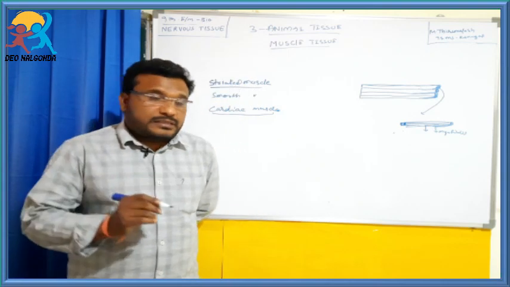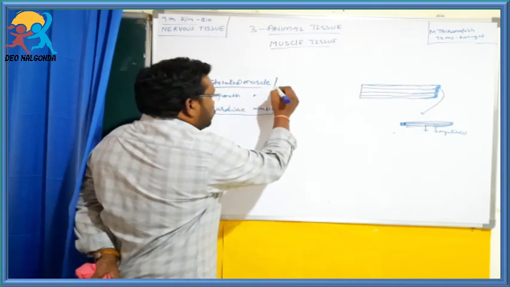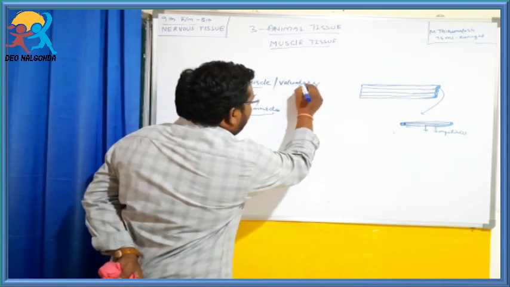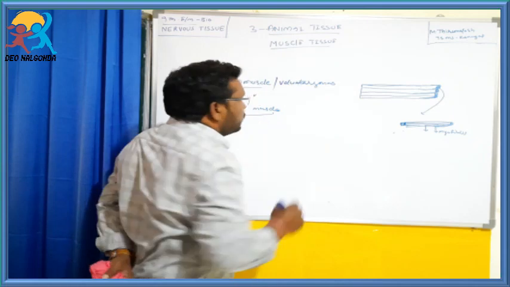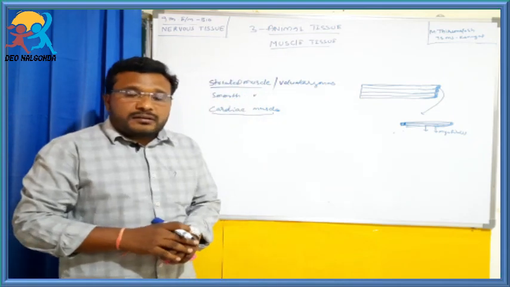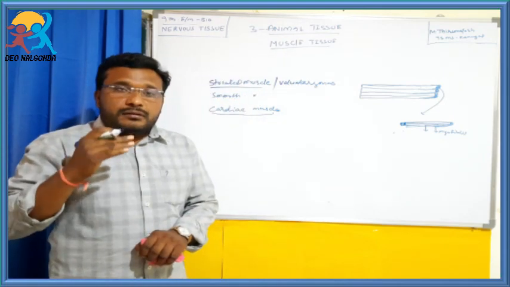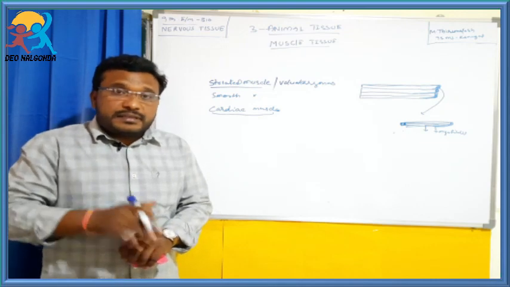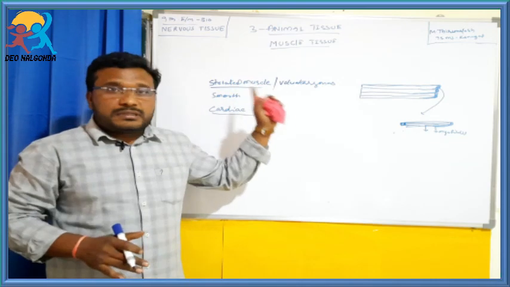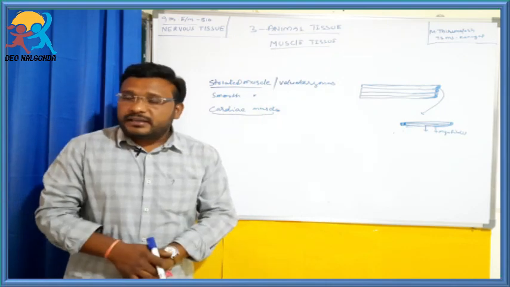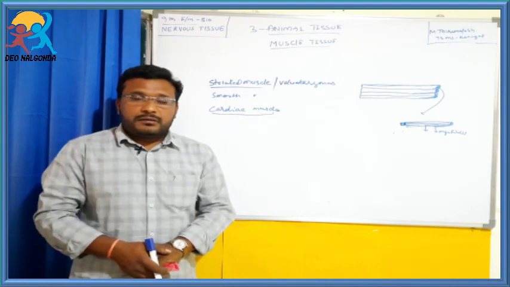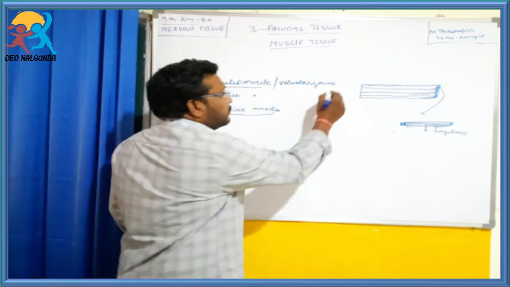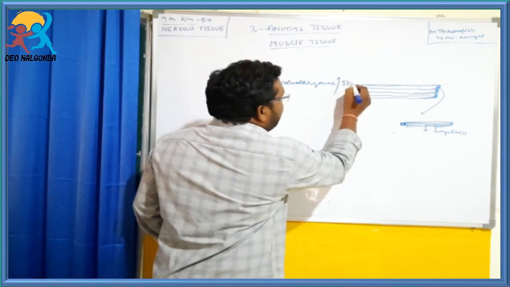Striated muscles are also called voluntary muscles, because the limbs move through our conscious effort. The muscles involved in these movements are called voluntary muscles. They are also known as skeleton muscles.